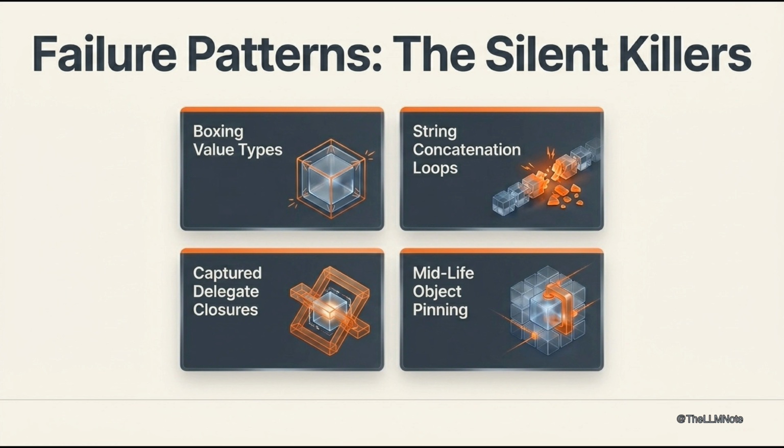Failure patterns, the silent killers. Boxing value types. String concatenation loops. Captured delegate closures. Static event leaks. Midlife object pinning. Each pattern steals throughput and increases GC pressure invisibly.